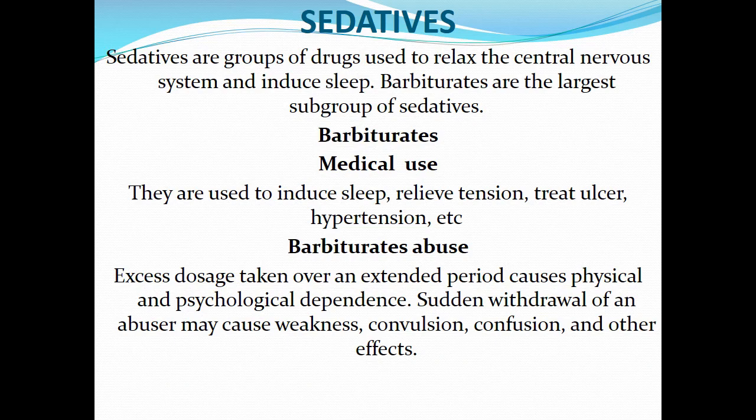Barbiturate. Medical use. What is barbiturate used for medically? They are used to induce sleep, relieve tension, treat ulcer, hypertension, etc. in medicine. Then barbiturate abuse. When someone abuses barbiturate, excess dosage taken over an extended period causes physical and psychological dependence. When an individual keeps taking these drugs over a long period of time, the individual becomes dependent on that drug. And when that individual wants to withdraw suddenly from that drug, the abuser may suffer from weakness, convulsion, confusion, and other effects.